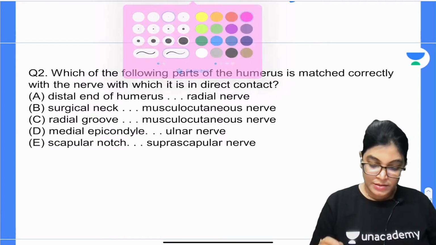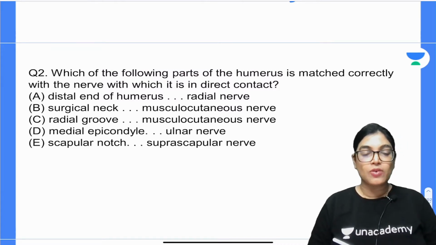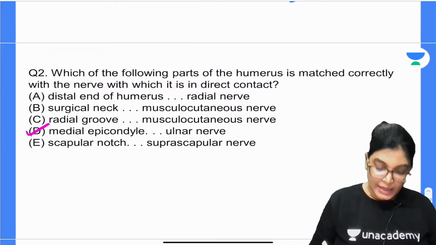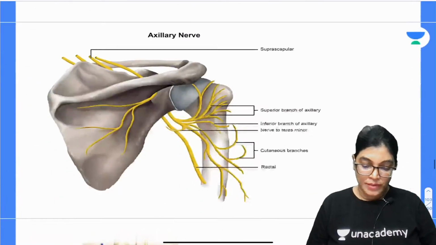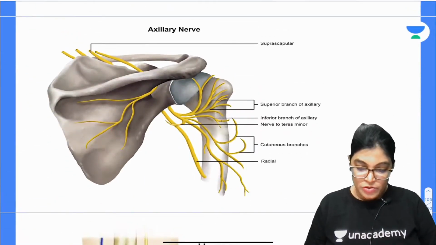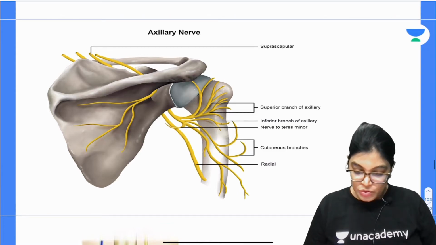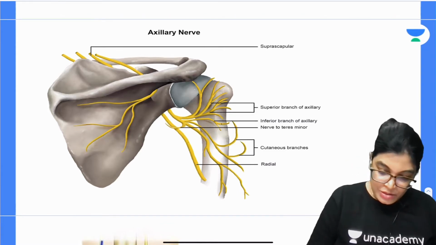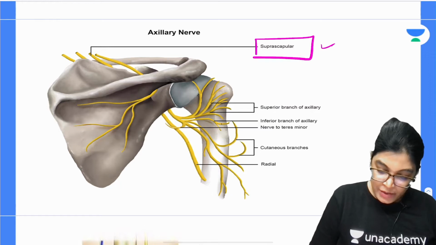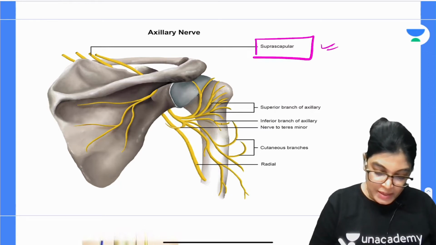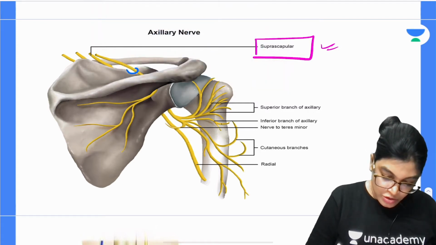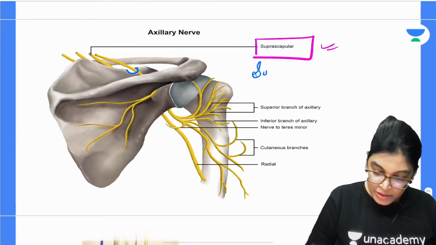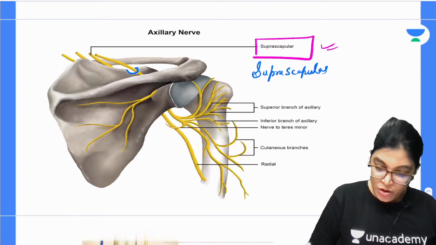Here the correct answer is option D, medial epicondyle, ulnar nerve. Let me show you the important nerves and relations. First, the option provided was the suprascapular nerve. See here, this is the suprascapular nerve, and as you can see, it is traversing through this notch. What is this notch? This notch is called the suprascapular notch.